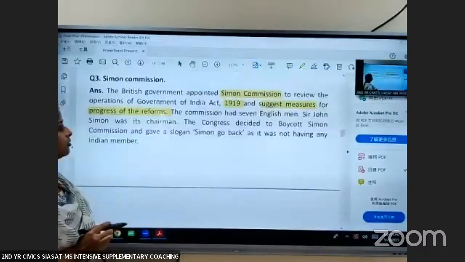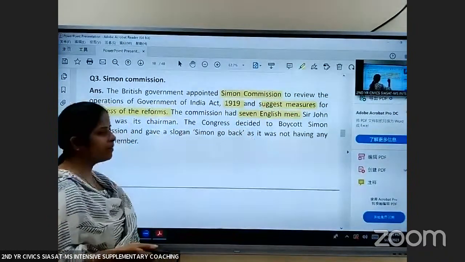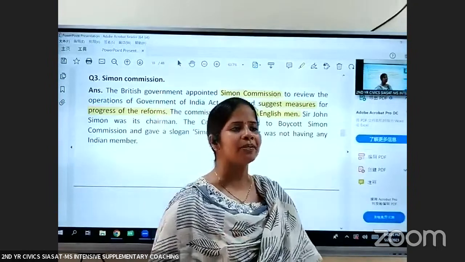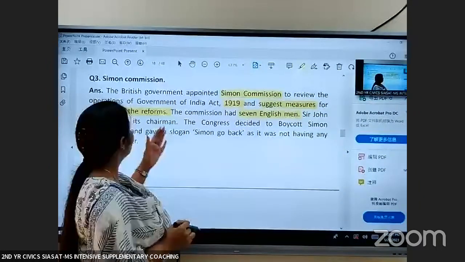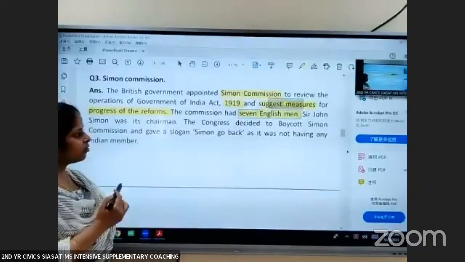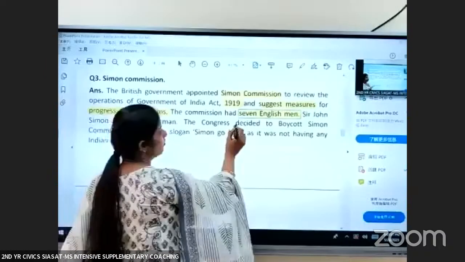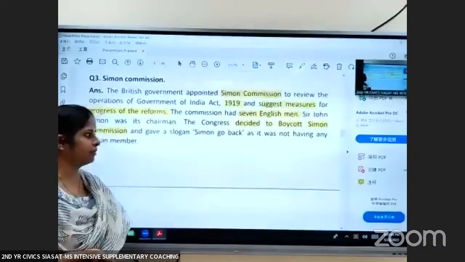Okay, so the Simon Commission had 7 Englishmen. If you remember, in moderate stage, I told you, moderates, they demanded more representation to the Indians. But if you see, the Simon Commission had only Englishmen. It had 7 members and all 7 members were Britishers. So Congress decided to boycott this Simon Commission as it did not have any Indian member.